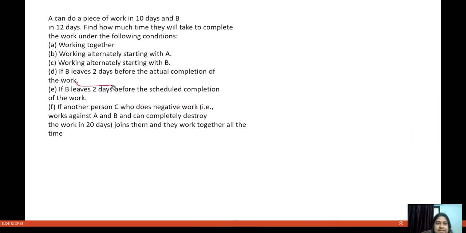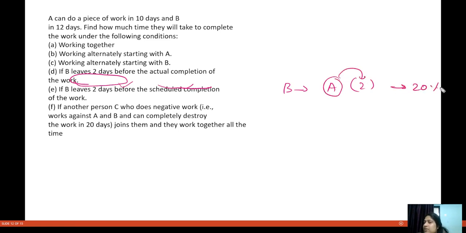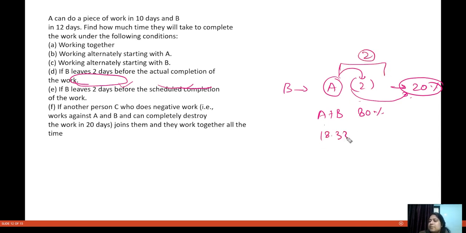See, when this is saying if B leaves 2 days before actual completion of the work, that means only A worked the last 2 days. So that means 20% of the work A did. So that means 80% of the work together was done by A and B. So you know A can do 20% of the work in 2 days, and A and B together 18.33% of the work in one day. So 80% of the work in how many? 18.33% of the work. Fine.